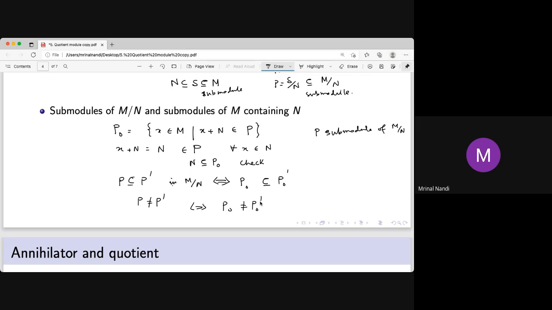So the other way, you have to prove the other way. If K is a submodule, say, so now you have to check the fourth thing.